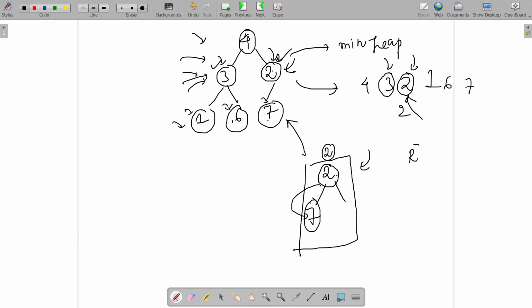You are particularly taking a call that right now I'm standing at root node R. There is a left subheap of this. There is a right subheap of this. They are all min heaps in nature.